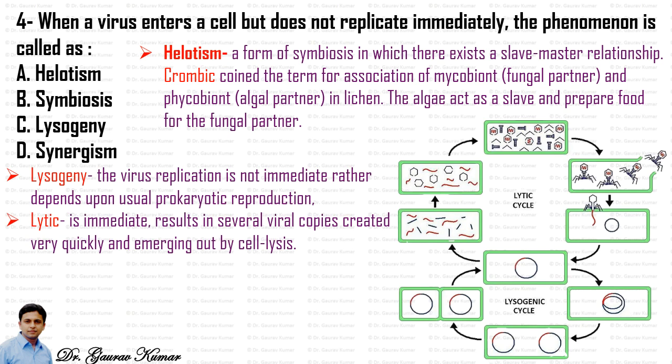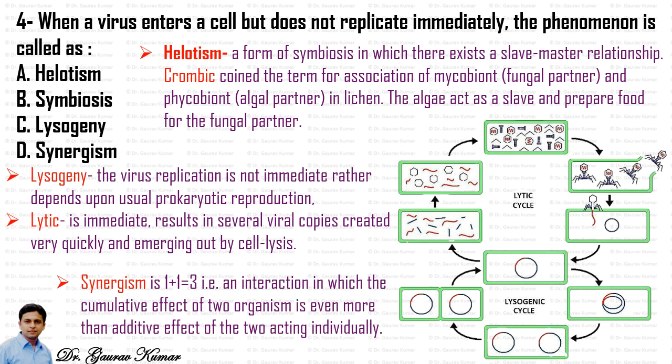Now you can see the lytic and the lysogenic cycle on the right hand side. In lysogeny, the virus replication is not immediate, rather depends upon usual prokaryotic reproduction, while in lytic it is immediate, it results in several viral copies created very quickly and emerging out of cell lysis. Synergism is like 1 plus 1 equals 3. That is an interaction in which the cumulative effect of two organisms is even more than the additive effect of the two acting individually. So the answer to this question will be C, that is lysogeny.